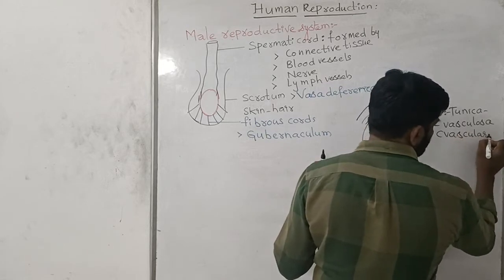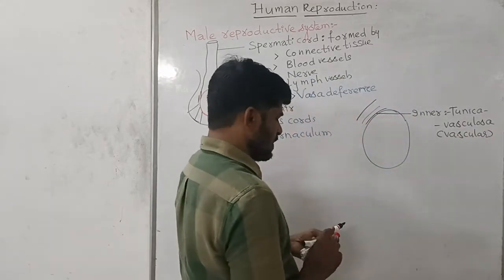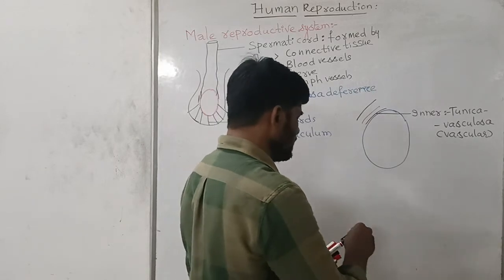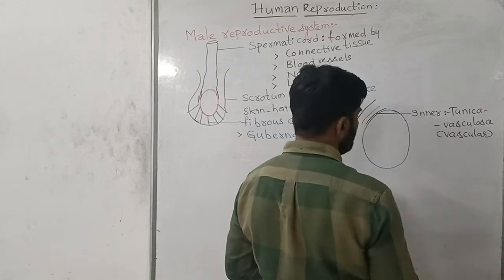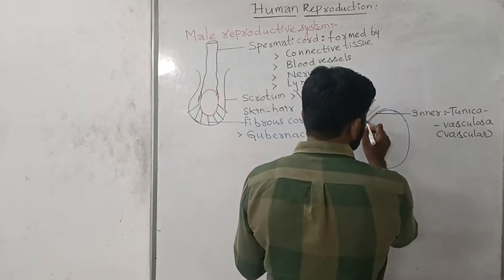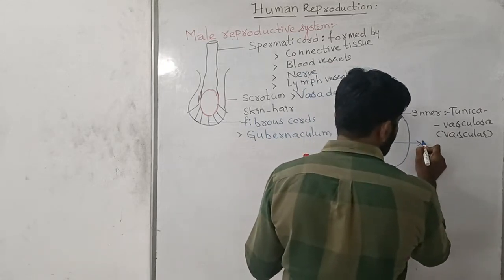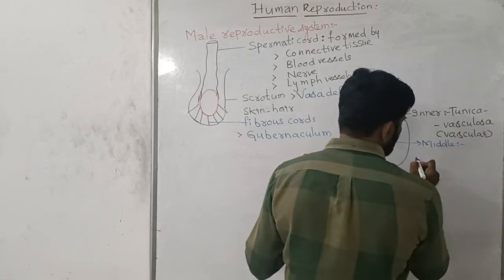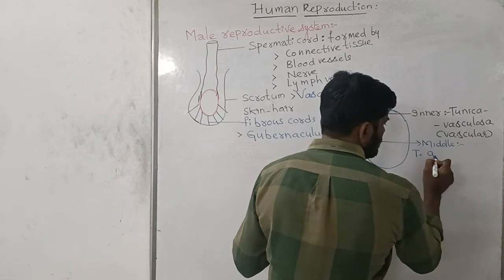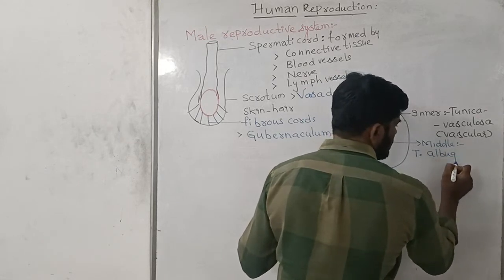And there is a middle layer. The middle layer is called tunica albuginea.